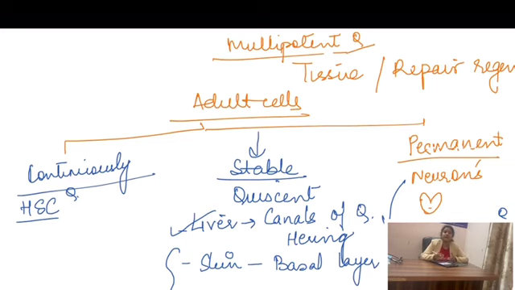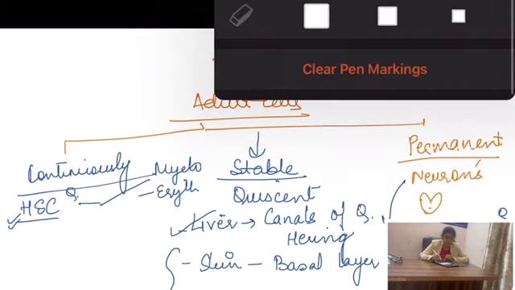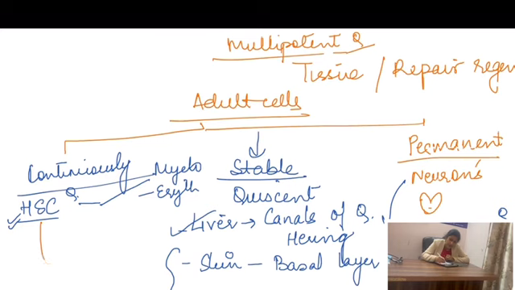But the hematopoietic stem cells are the multipotent stem cells because they are going to give rise to all of the cell lineages, which are myeloid, lymphoid, erythroid, megakaryocytes. All of these cells of further lineages are being derived from these hematopoietic stem cells. And similarly, you have the cells of the skin and your hair which are continuously dividing. These are the examples for the continuously dividing cells, while limbus cells or liver cells are the stable cells which will divide only when they are being signaled for.